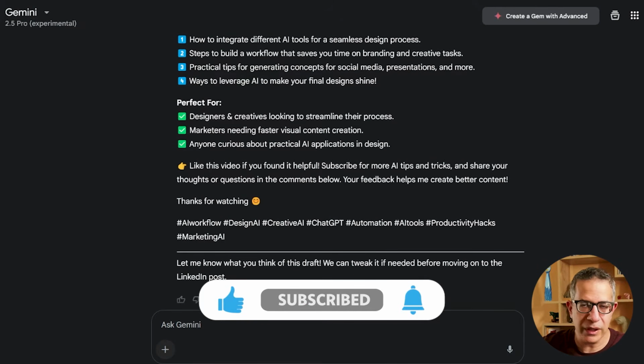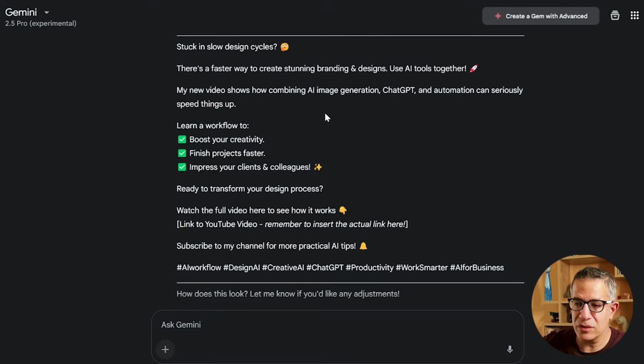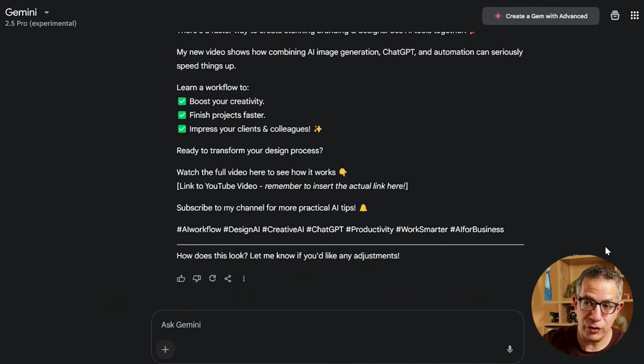It wrote a description that I could use, no problem. It was very good. Same thing with the LinkedIn description, spot on. I would probably edit it a tiny bit, but I could just use it as is because it's clear and concise. And that's when I ran out of usage of Gemini 2.5 Pro, because I'm not paying for Gemini or Google.